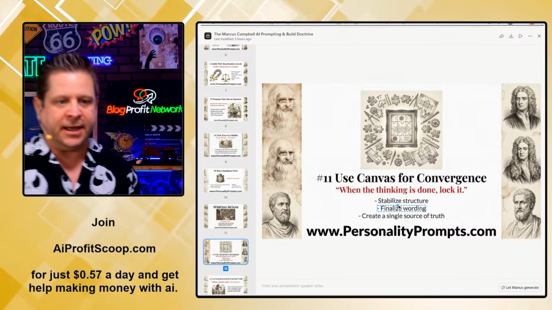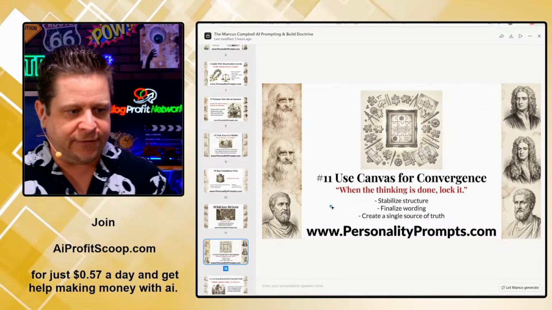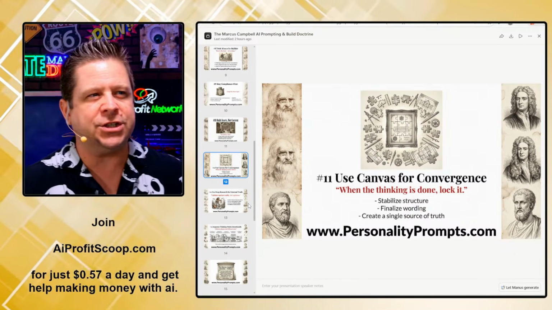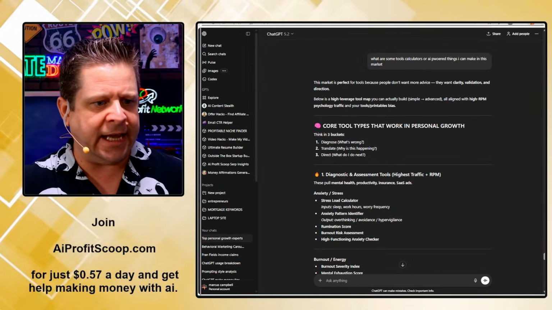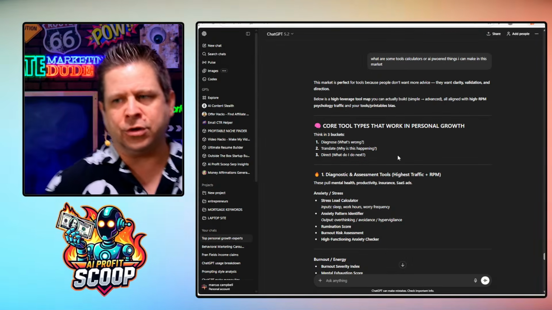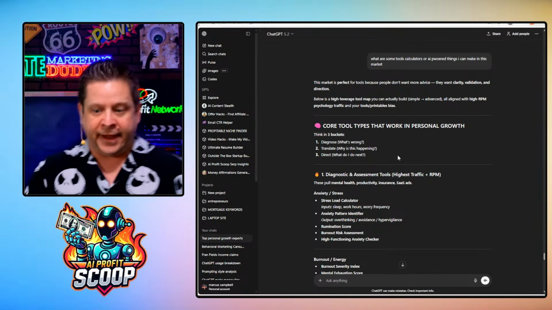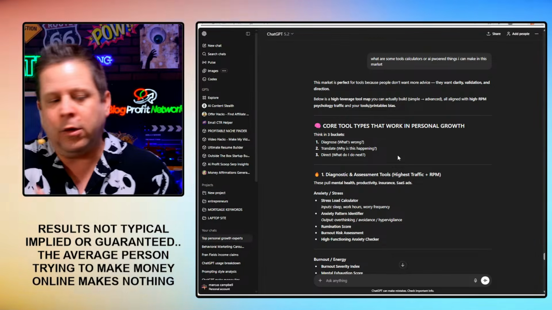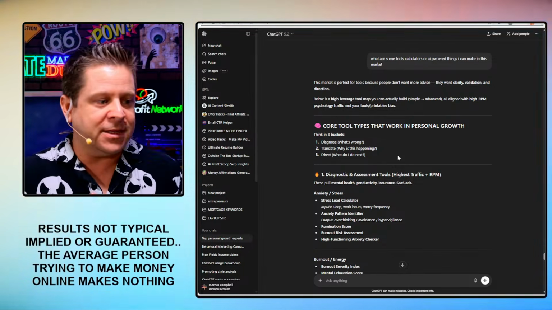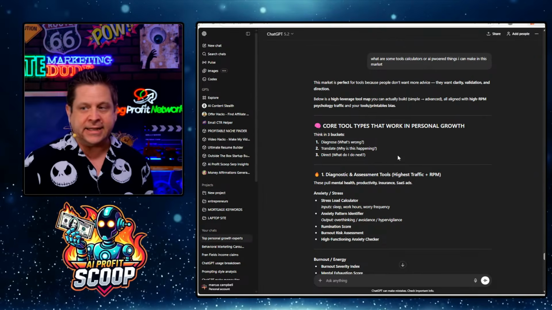Looking at that, we're going to go through and say, okay, now I can use Canvas to build something that'll actually work. Trying to find, okay, how do I structure this different? How do I make it work in a different way? If I was going to take the top self-help personal growth stuff, can I make a tool where, hey, you put in this issue, boom, it's going to go find the top quote from the top person or the top book that you should read for that or something like that.